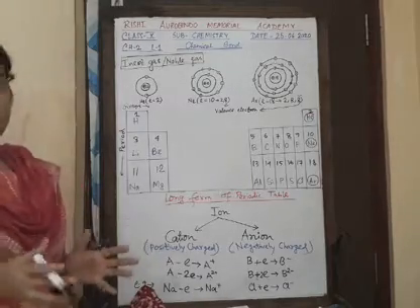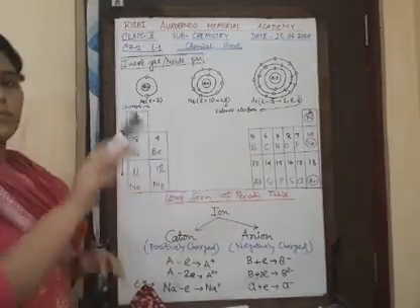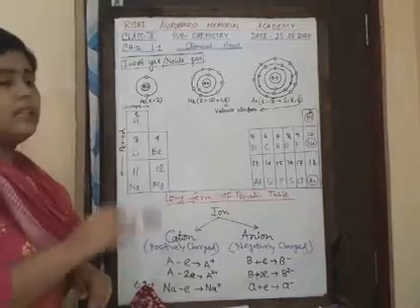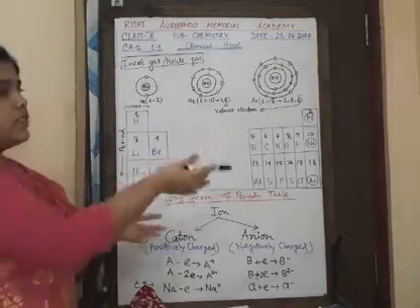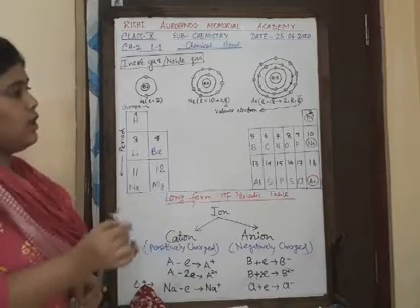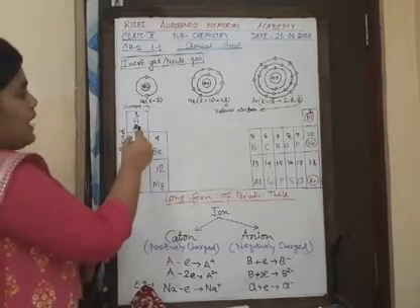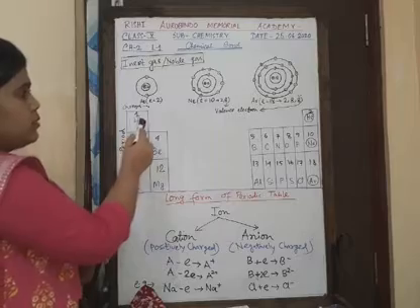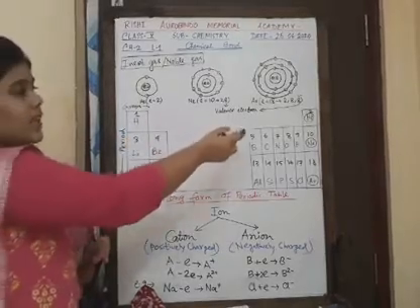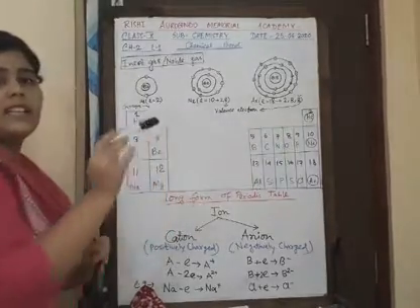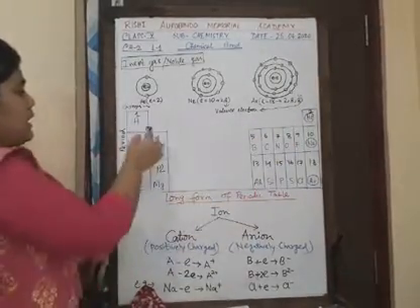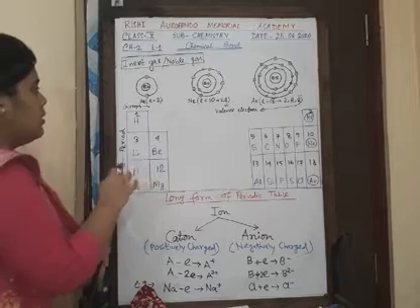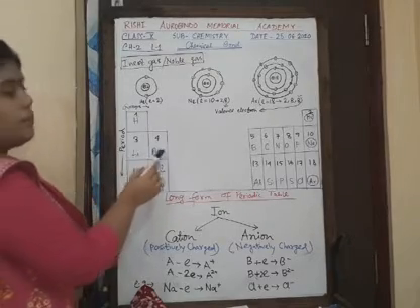Any other elements in the periodic table have a tendency to achieve their nearest noble gas electronic configuration. So if there is hydrogen, its nearest noble gas is helium. So hydrogen has a tendency to achieve the electronic configuration of helium, right? Let's come to the next period, lithium, beryllium.